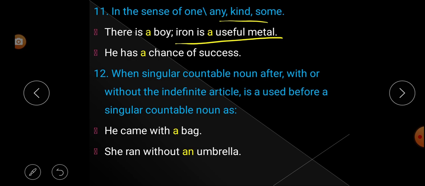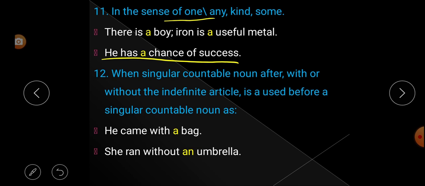That's why article a is used. Next, she has a chance of success. That means it is the sense of one. She has one chance of success. So in the sense of one, any, kind, some, we use the indefinite article.